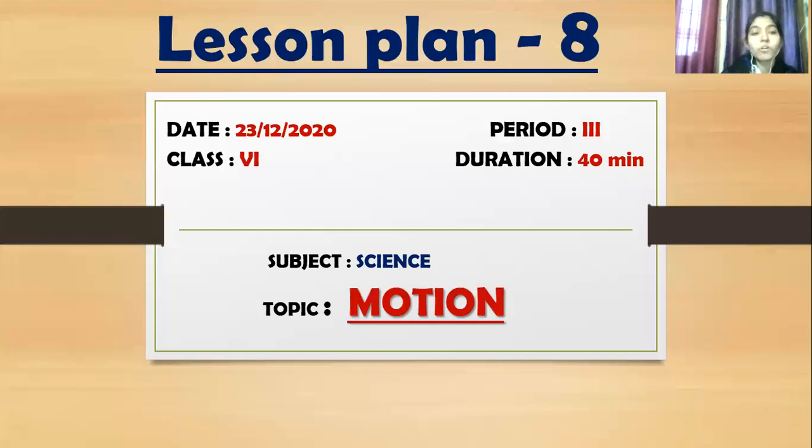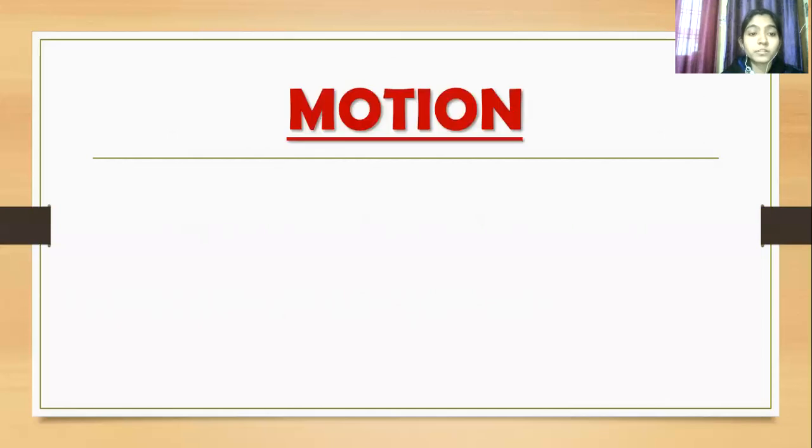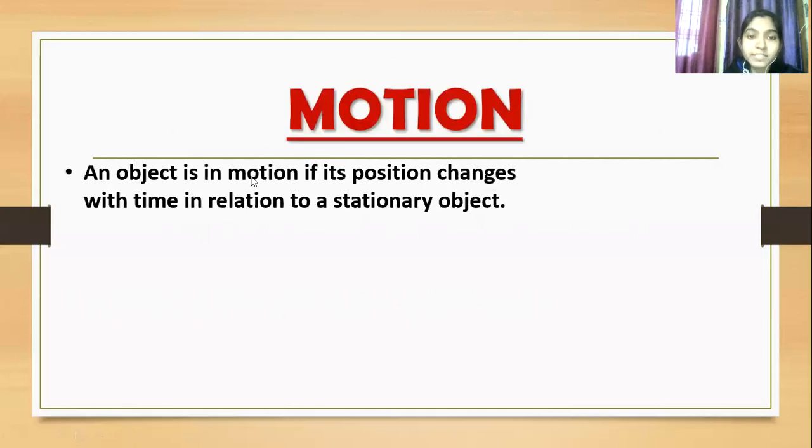So tell me, what happens when you push a chair? When we push a chair, its position changes. Very good. So what do you mean by motion? Motion. So an object is in motion if its position changes with time in relation to a stationary object.